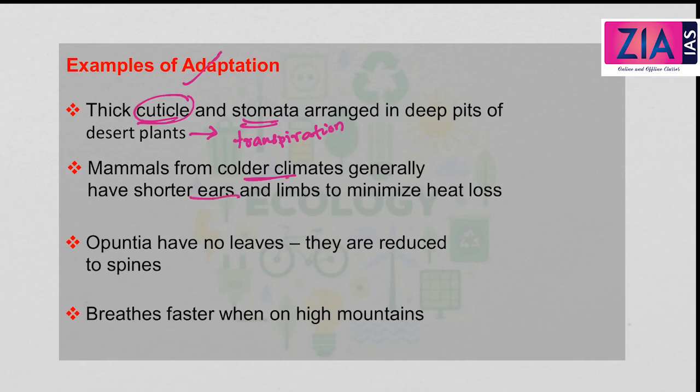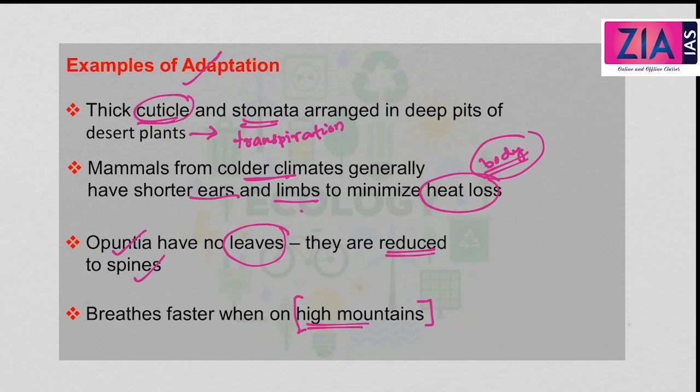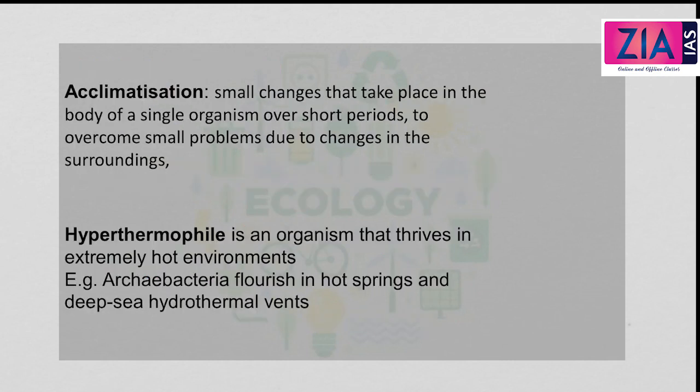Now the mammals in colder climate, they generally have shorter ears and limbs. This is to minimize the heat loss from their own body, to keep themselves warm. Now Opuntia is a desert plant that doesn't have much leaves or no leaves, and they only have spines. This is again to minimize the water loss through transpiration. Even in case of human beings, we breathe faster when we reach the high mountains. So these are all some examples of adaptation.